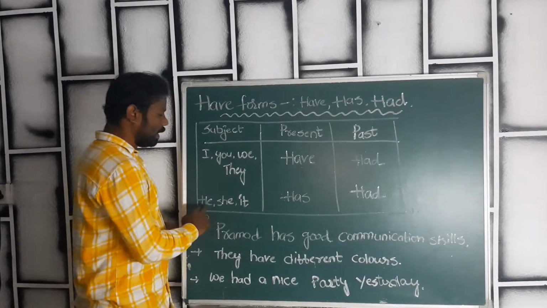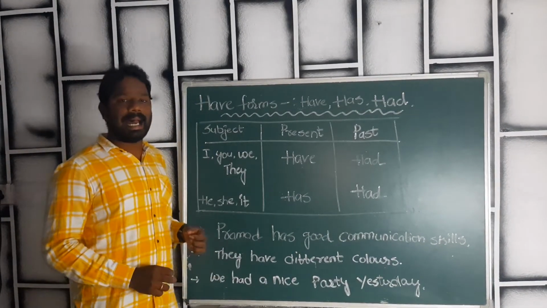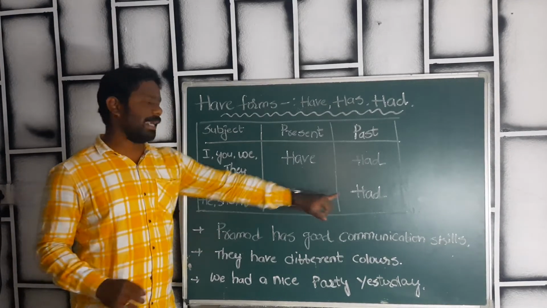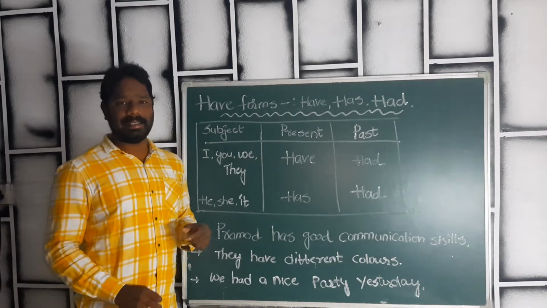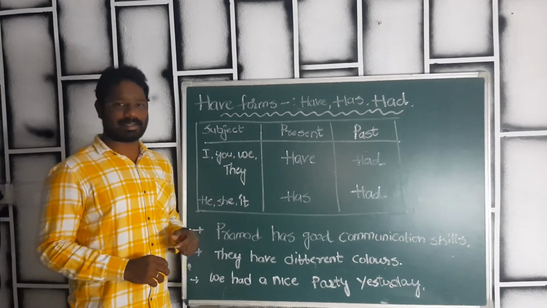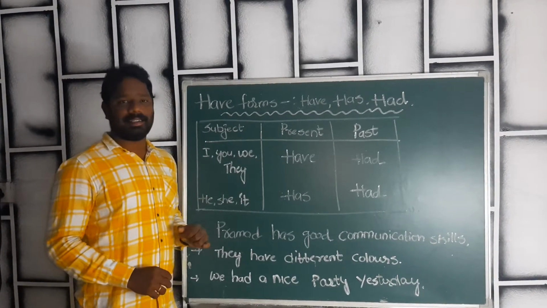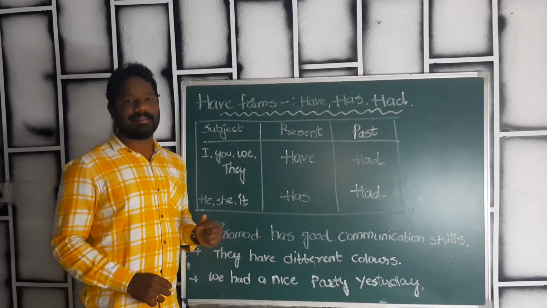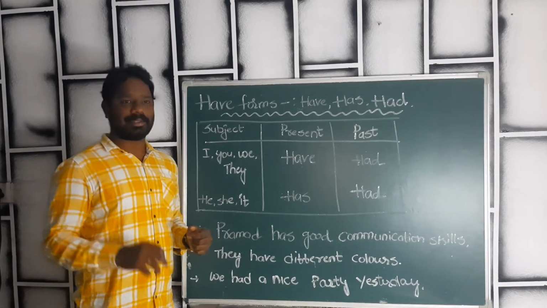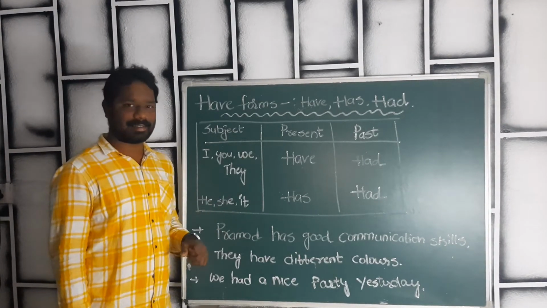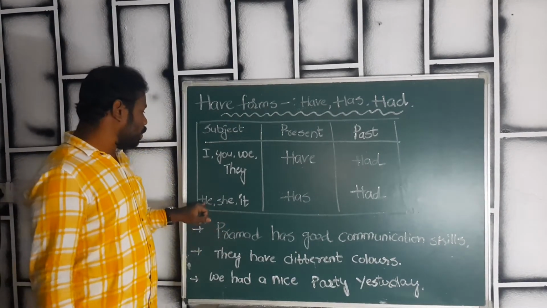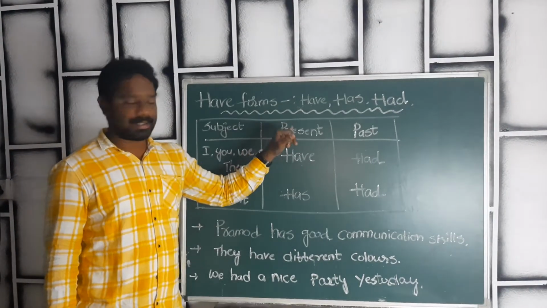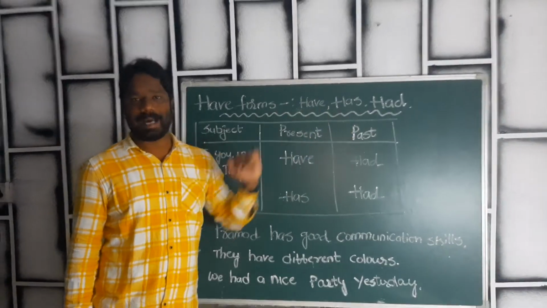Now he had. Make a sentence now everyone. He had a nice collection. She had a good memory. It had a good collection of things. So when you're talking about he, she, it, we must use has in the present tense and had in the past tense.